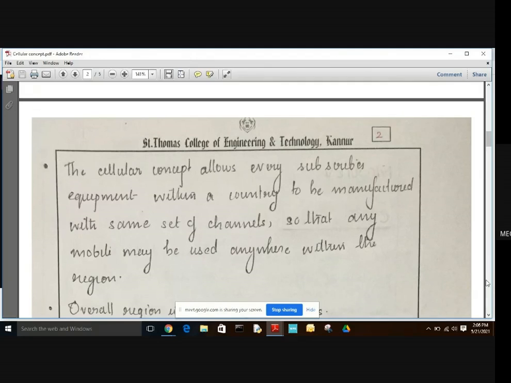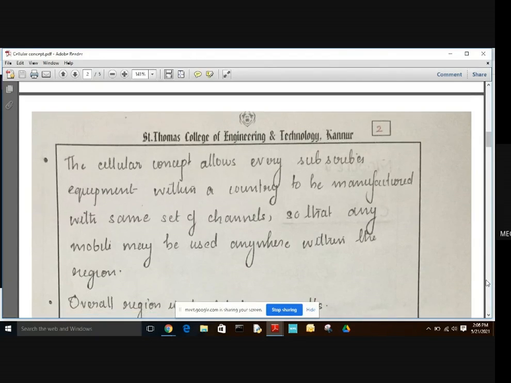By manufacturing with the same set of channels, it was made possible that the mobile can be used anywhere within the region or within the country.